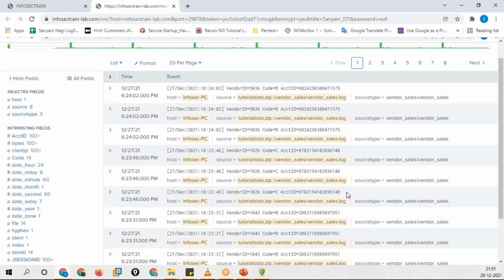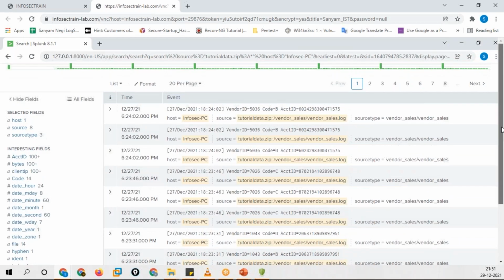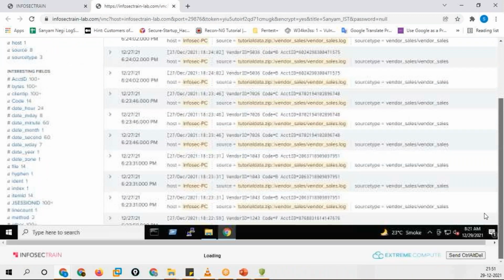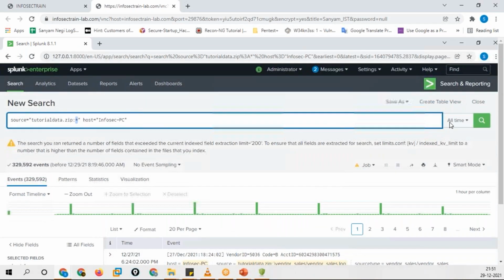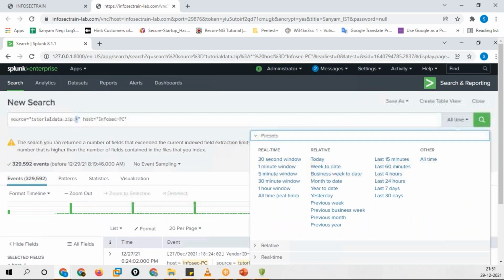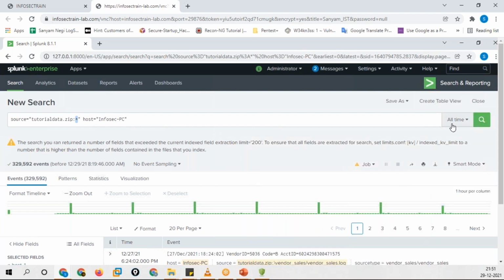Then can you see this All time section? Just a second. Yeah, this All time. This will give a time frame. You can choose a smaller time range to speed up your search. If you want to see the all-time logs, they'll be listed in front of you. If you want to see the logs of today, it will give you the last 15 minutes, or a 30-second window. It will give you all those logs from here in your All time section.